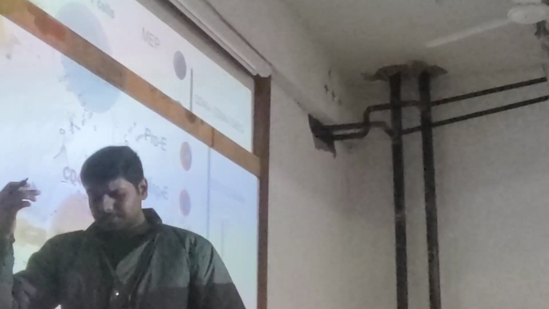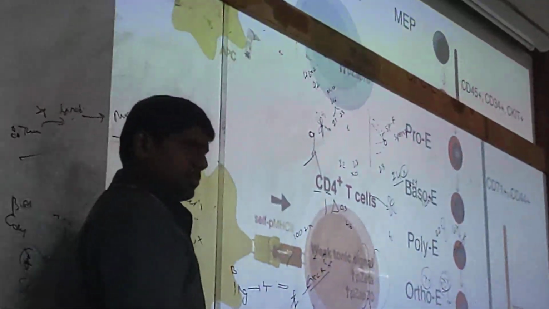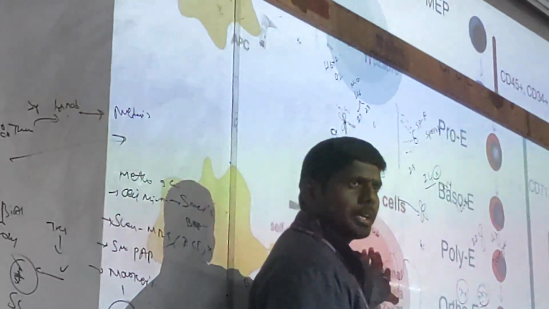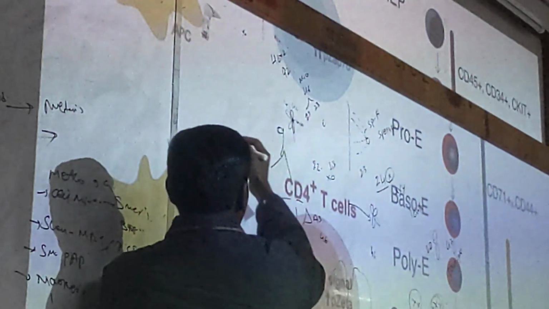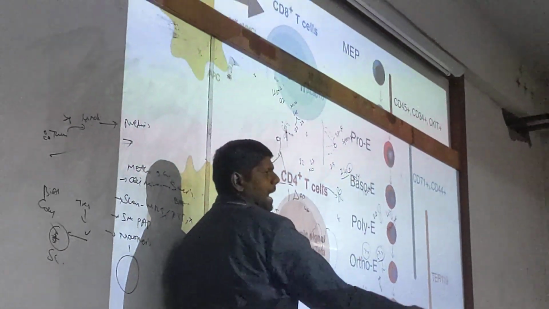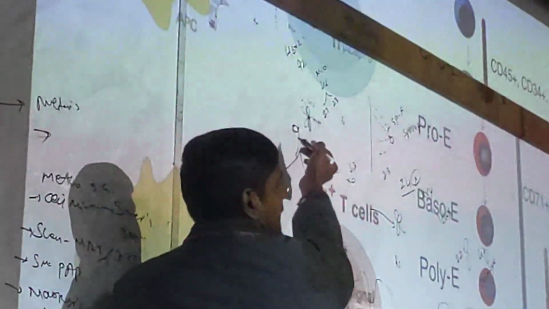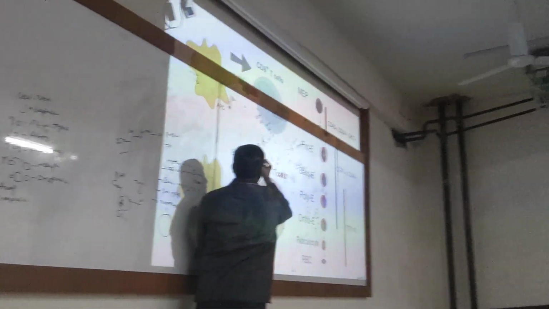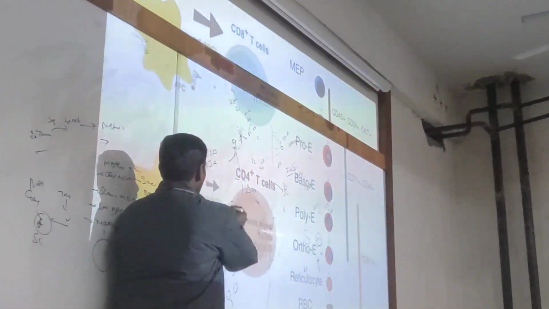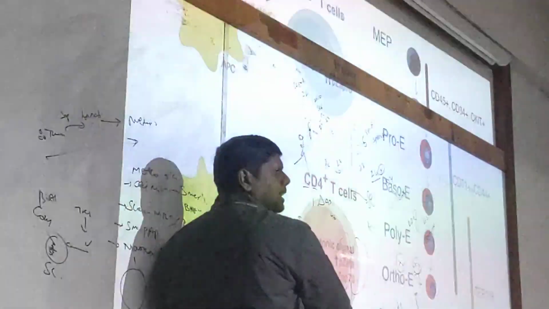Now, methods of detection of these markers. Multiple methods are there. One method is ELISA: take an antibody, attach some color to the antibody, and let it bind to the target marker. That is the ELISA technique. Or if you attach a small radioisotope to this antibody, that will be radioimmunoassay. Or you do one more clever technique: take a cell, incubate it with an antibody, and let the cell pass through a laser. That will be your flow cytometric method.